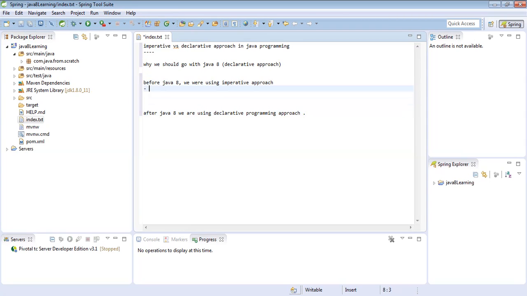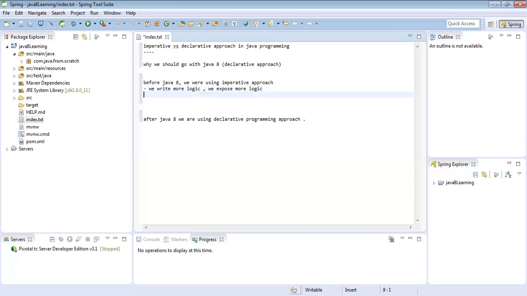In imperative, we write more logic. We expose more logic, and the code we write is not readable in the imperative approach.